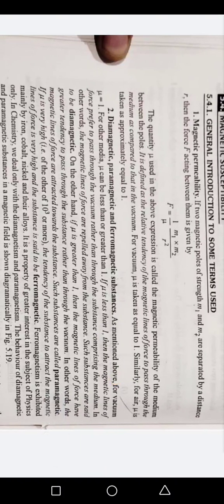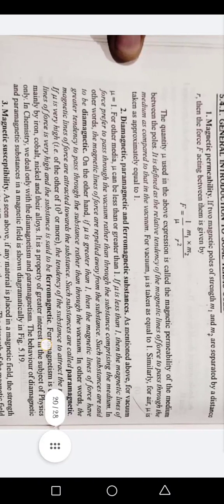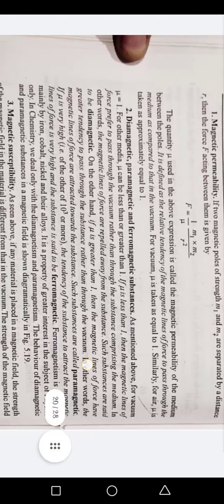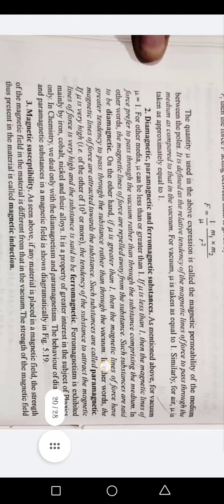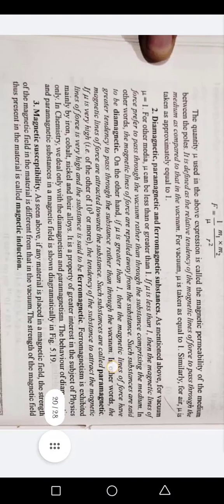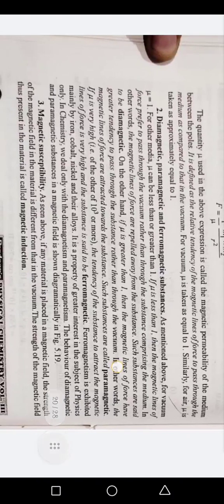For vacuum, mu is taken as equal to 1. Similarly, for air, mu is taken as approximately equal to 1. Number 2, Diamagnetic, paramagnetic and ferromagnetic substances. As mentioned above, for vacuum mu is 1, for other media mu can be less than or greater than 1.